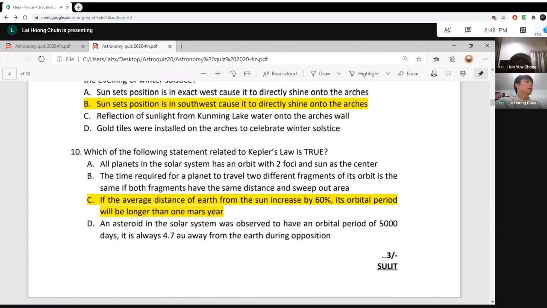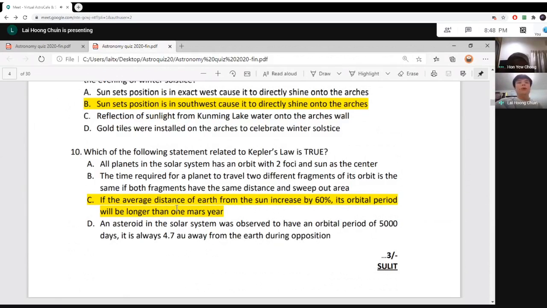For C and D, the question is based on Kepler's third law, which says that the square of the orbital period is directly proportional to the cube of average distance.